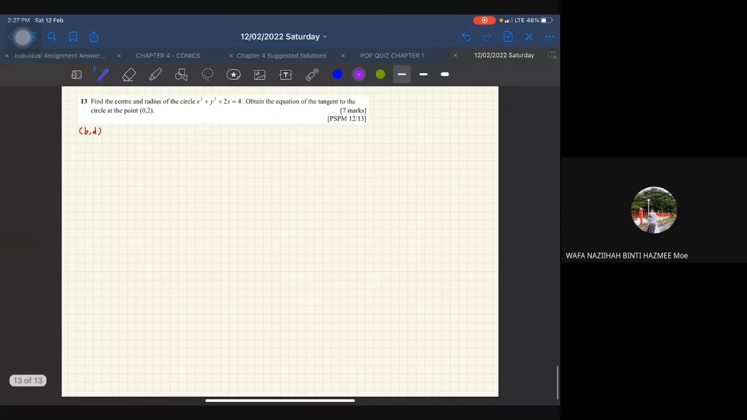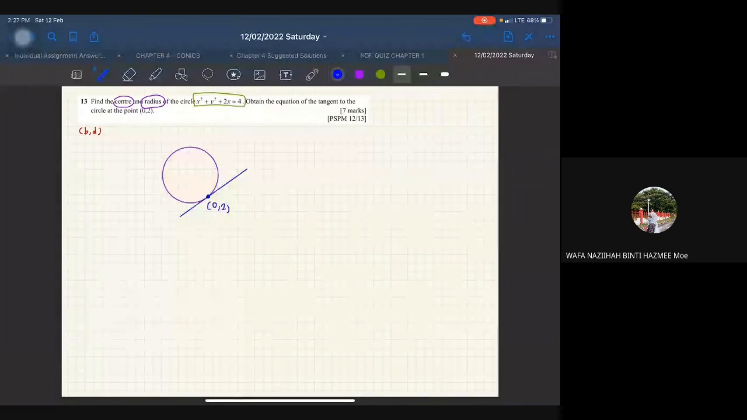Okay, so you have a circle. Dia dah bagi equation. Okay, and then dia minta kita cari center and also radius. Awak boleh cari daripada awak punya equation of circle. This one. Okay, and then dia minta kita find the equation of the tangent. So you have a tangent that touch a point on the circle at 0, 2. Okay, so this one just substitute in the tangent formula that we have. Itu saja untuk nombor 13. Okay.